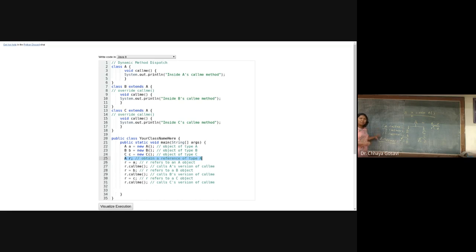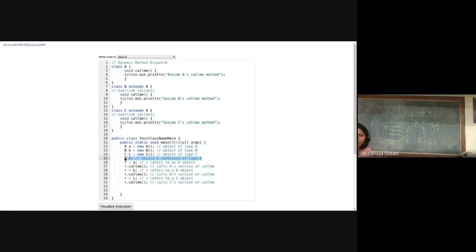So at compile time, when the compiler is looking at your program, at this line R dot call me, it doesn't know which address you are going to store in R. This call is resolved at runtime, so it is called runtime polymorphism.